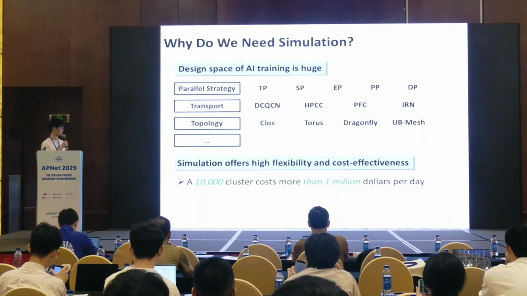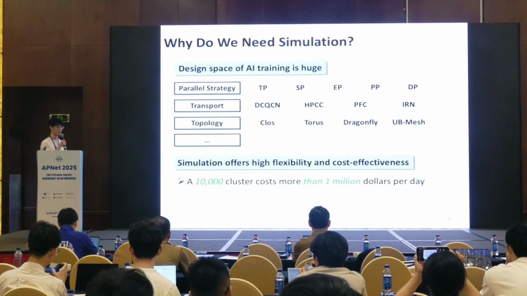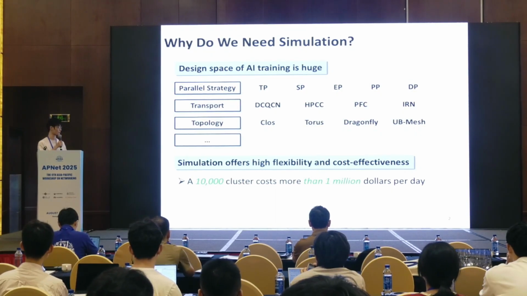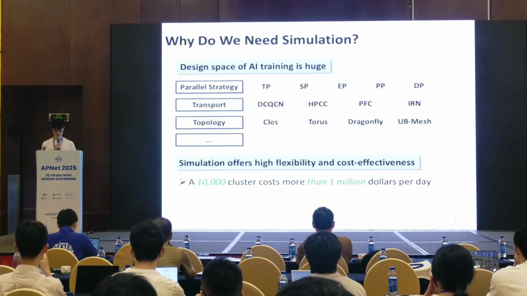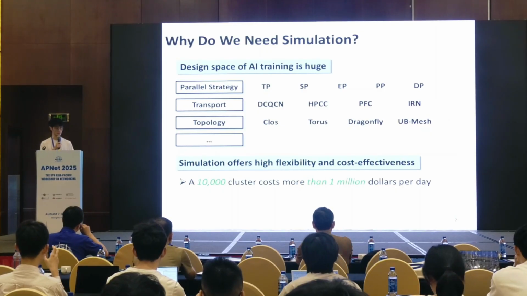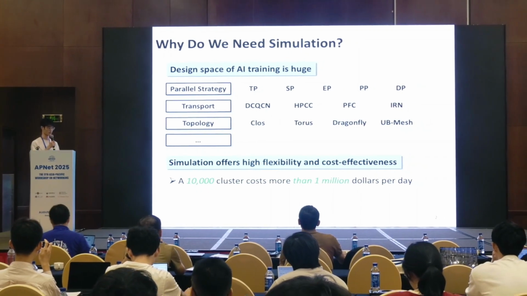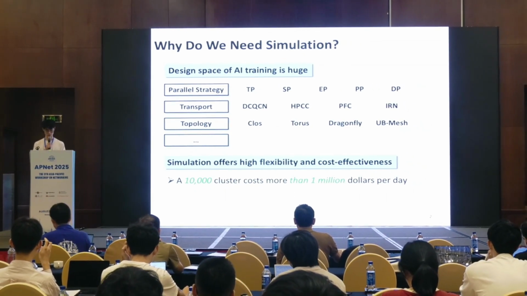Testing this on real hardware is extremely costly. For example, running a 10,000 GPU cluster for one day can cost over $1 million. Simulations offer a flexible and cost-effective way to explore new designs and tune parameters before real-world deployment.